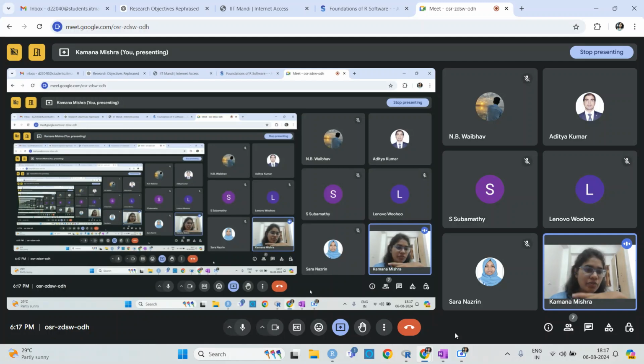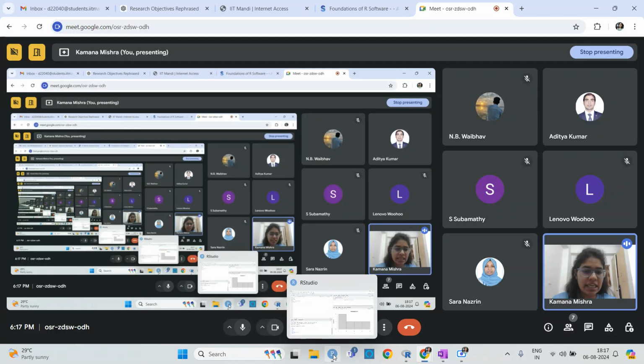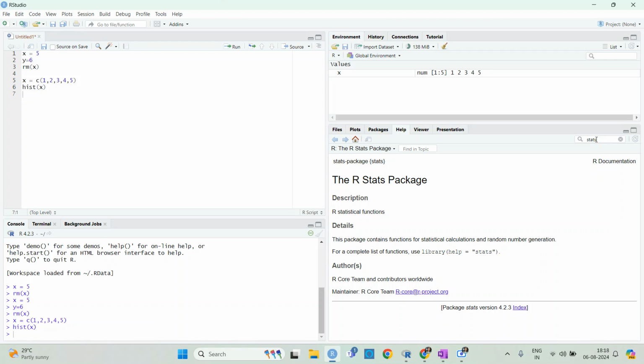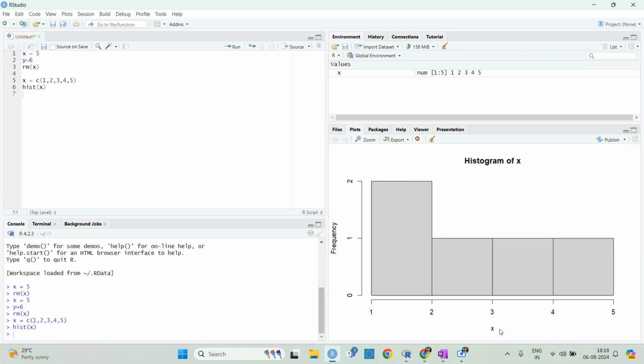Otherwise, if you want to change it, you can take help from here and see what things you can change accordingly. Like if you want to add an x-axis, or, let's say, rather than x, I want to put the stock data. If I want to change the label, you can just go through all these things to see how we can do it. This is just the basic example. When we do the histogram and bar plot, we will see how we play with all these things. All right, ma'am.